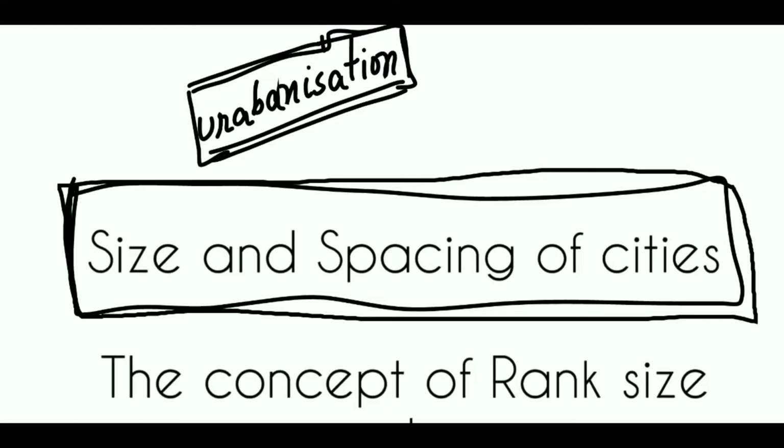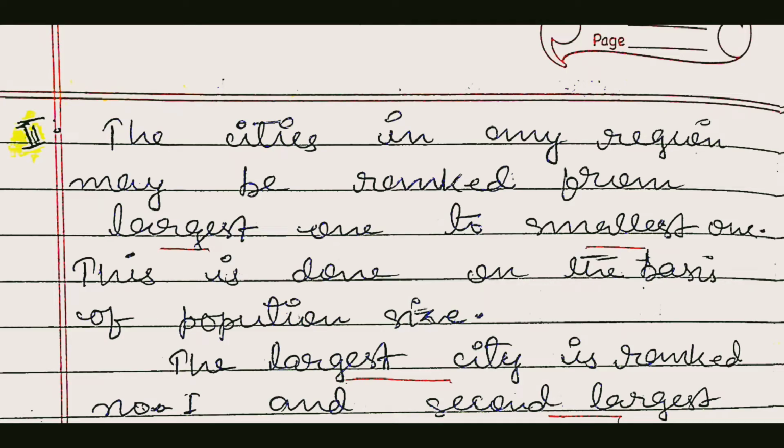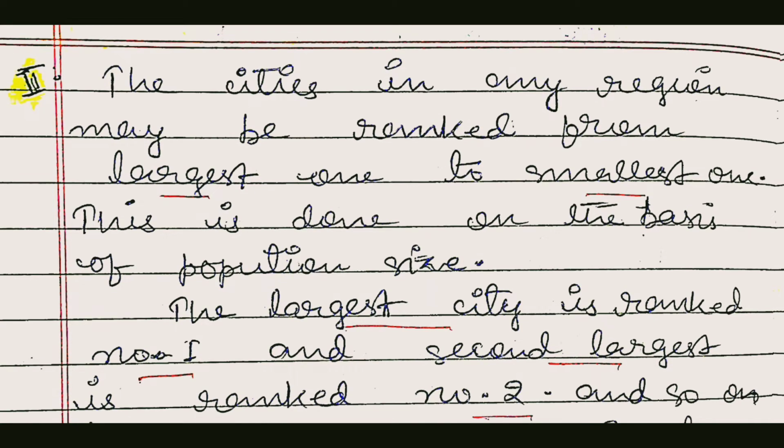So today we are going to discuss a very important concept, the concept of the rank size rule, which was given by G.K. Zipf. This topic comes under urbanization. In any region, cities could be ranked from largest to smallest on the basis of population size. It may be the largest city and it may be the smallest city. It depends on the size of the population. The largest city is ranked first and the second largest is ranked second.